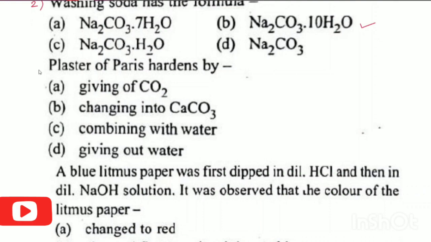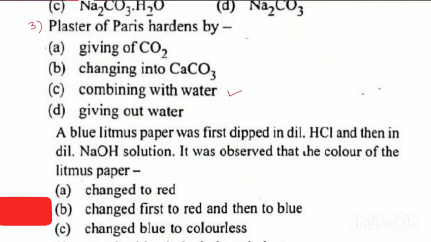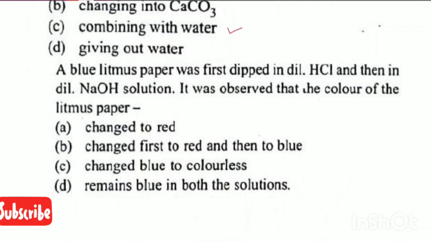Question number 3. Plaster of Paris hardens by giving off carbon dioxide, changing into calcium carbonate, combining with water, giving out water. We know that plaster of Paris gets hardened when combined with water. So what is the option number? Yes, option number C. Okay, the next question. Let us move on to question number 4.